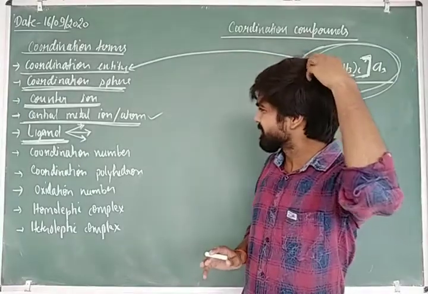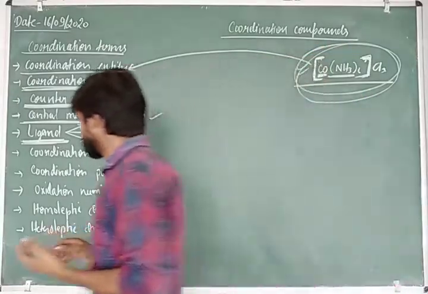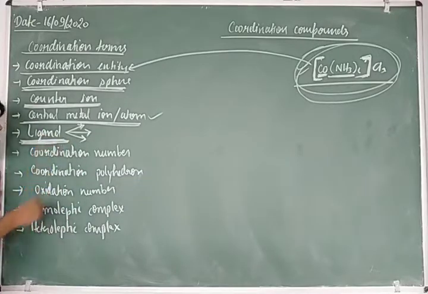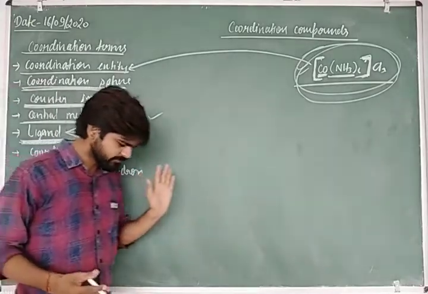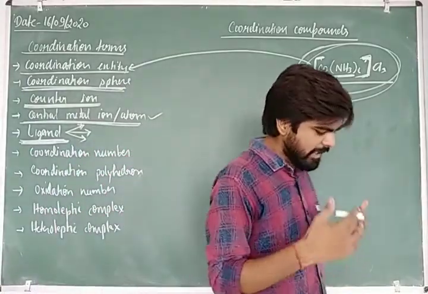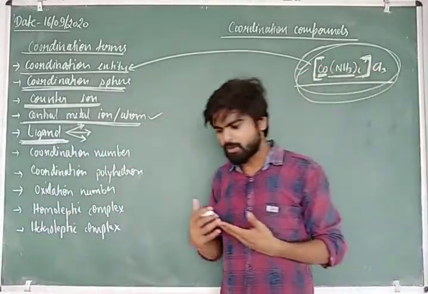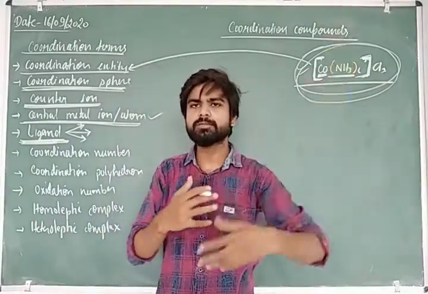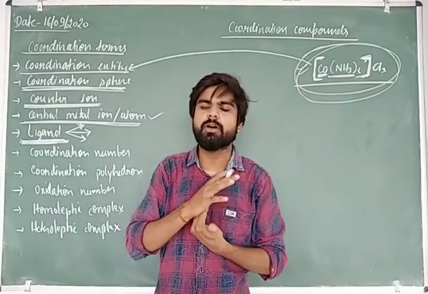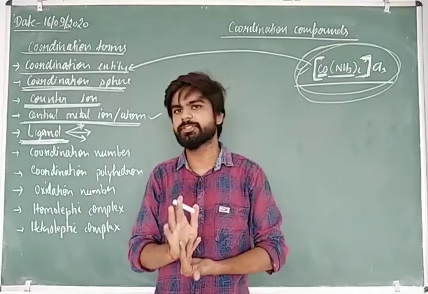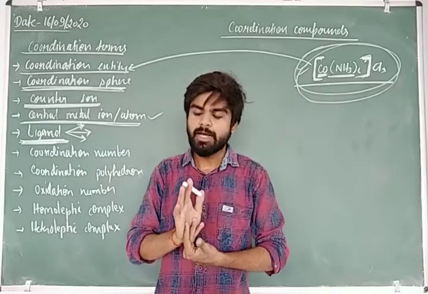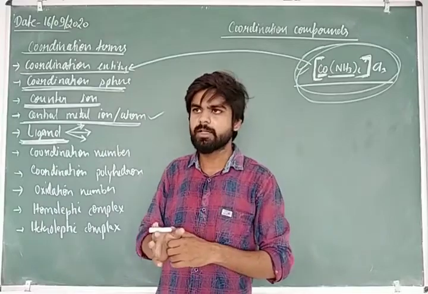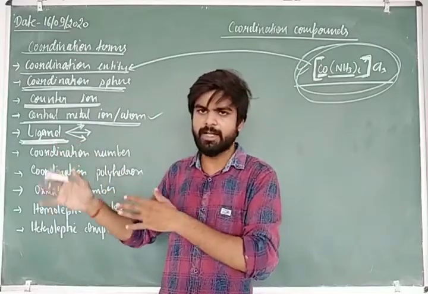So if you ask me what is the ligand, I will say that the ligands are those atoms or molecules or ions which give the pair of electrons to the metal ion for the coordination, and form a coordination bond with the metal ion and itself.